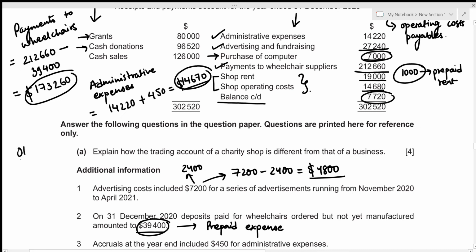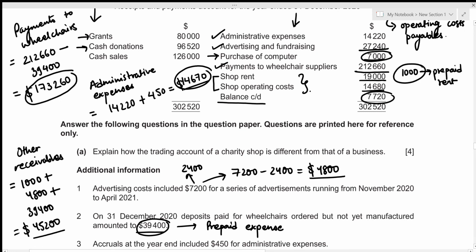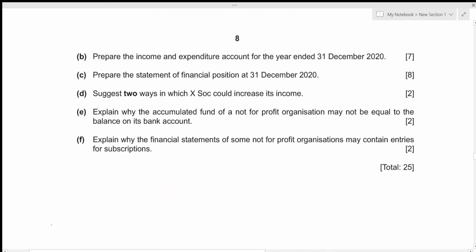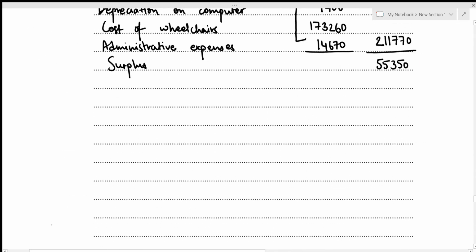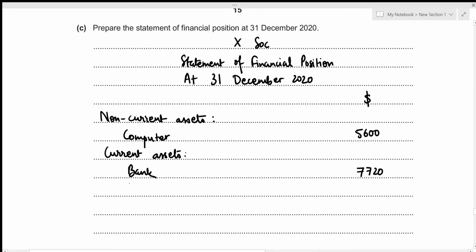So let's figure out the total. So other receivables will have our 1,000 prepaid for rent, 4,800 prepaid for the advertising cost, and 39,400 prepaid for the wheelchair. This results in the total value of 45,200. So this is the value we should record in our statement of financial position under the heading of other receivables. Let's do that. And this will conclude our assets section. That's other receivables amounting to 45,200. So we can just figure out our total assets now.